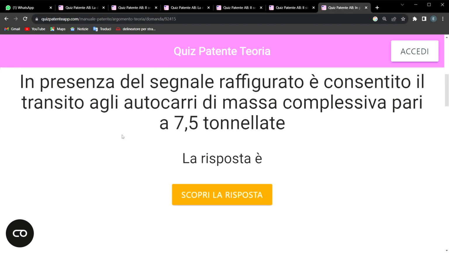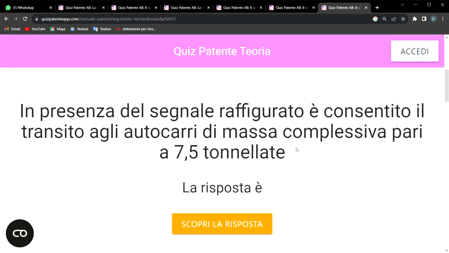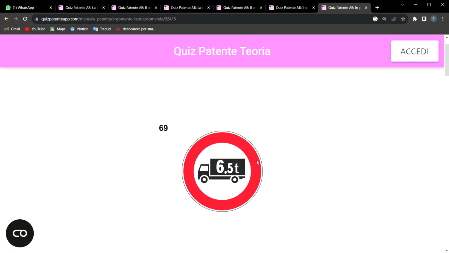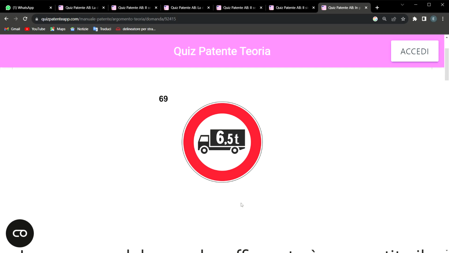Lastly, before we round up, it says in presenza del segnale raffigurato è consentito il transito agli autocarri di massa complessiva pari a 7,5 tonnellate. It's simply talking about something like this. This sign is not divieto di transito.